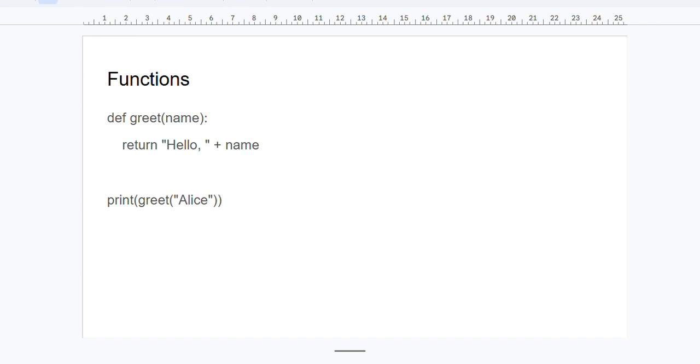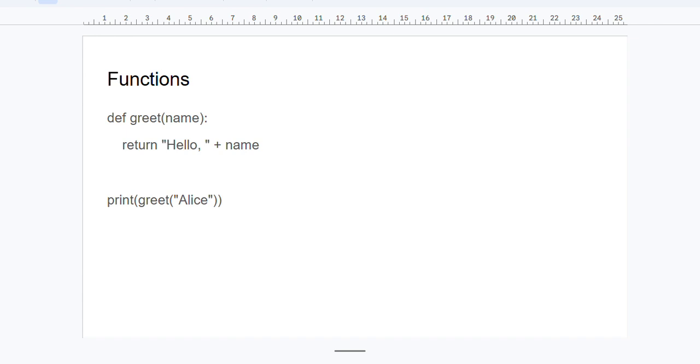So we have functions, like how to create a function in Python. That is very simple. We have to use a keyword called def, that is def greet name, which is going to be a parameterized function. The name of the function is greet, and we are passing a parameter called name. Then we are returning hello, then the name.